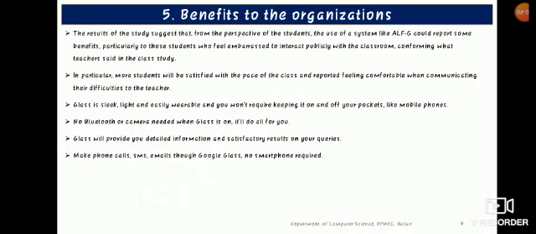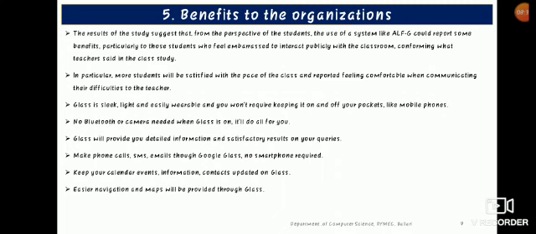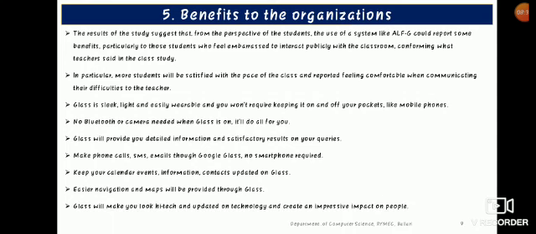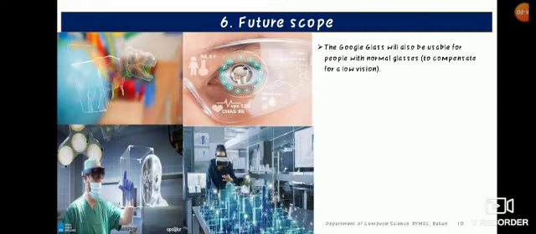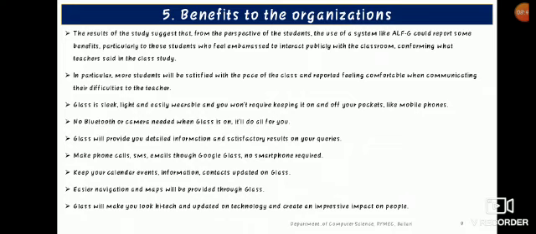The next point is that you can make phone calls, SMS and emails through this Google Glass. Assume you are sitting in a park and you want to make a phone call through your Google Glass. It's possible. And you can register events in Google Glass so that it will remind you. In the first slide, I mentioned that Google Glass will be able to do audio, video and location detection also. The last two points say that you can detect the location and navigate through maps. And last but not the least, you will look high tech in this Google Glass.